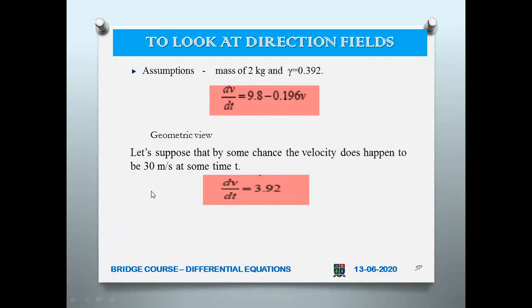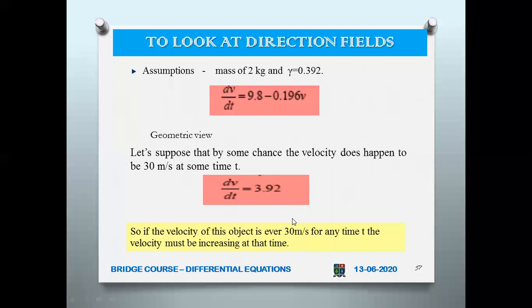We are not saying the velocity is always 30 meters per second, but if at some time you see that the velocity is 30 meters per second, then you substitute this velocity here. You will get dv by dt as 3.92. So if the velocity of this object is ever 30 meters per second for any time t, the velocity must be increasing at that time.